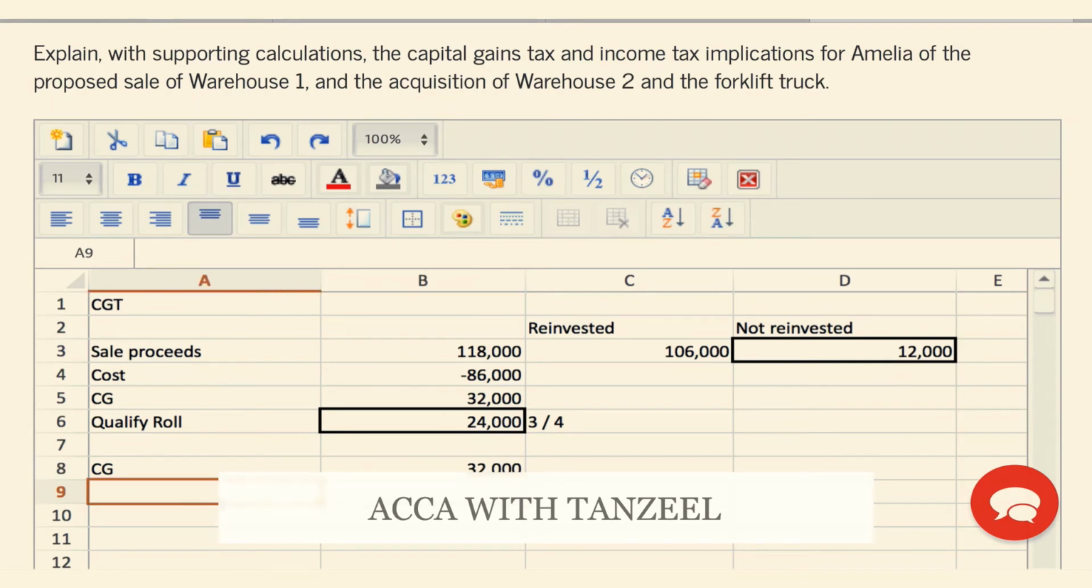My capital gain over here is 32,000. How much qualifies for rollover relief? Well, she's not reinvested this amount. So what is chargeable now is the amount that she has not reinvested. 12,000 will be chargeable now.